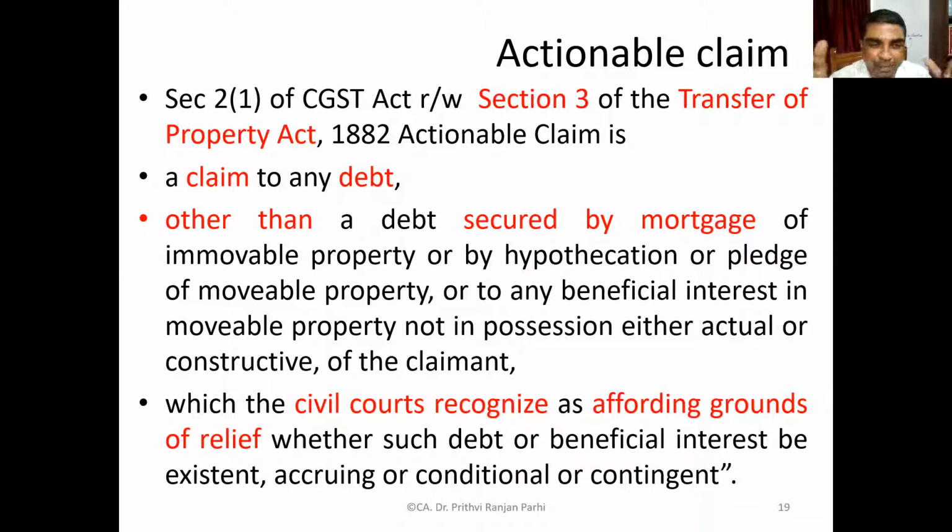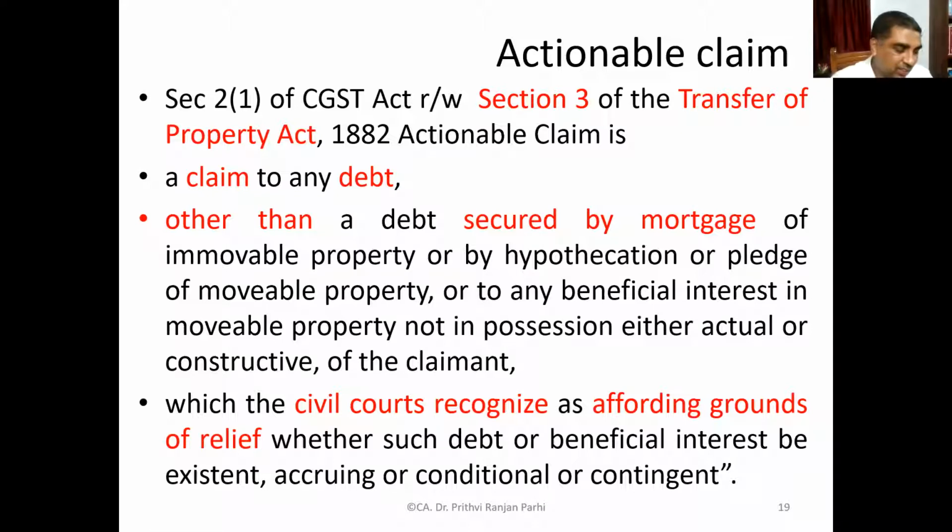If that doesn't happen, the claim will not materialize. And civil courts recognize those claims as actionable claim. In that situation only, we'll be calling it actionable claim. And the second paragraph clearly says it should not be secured.